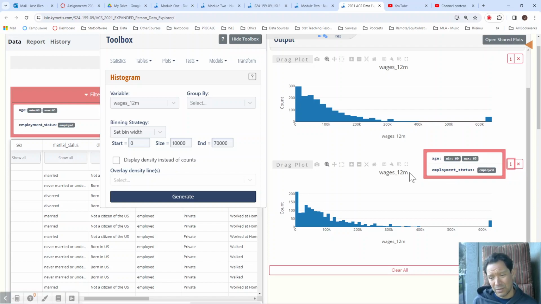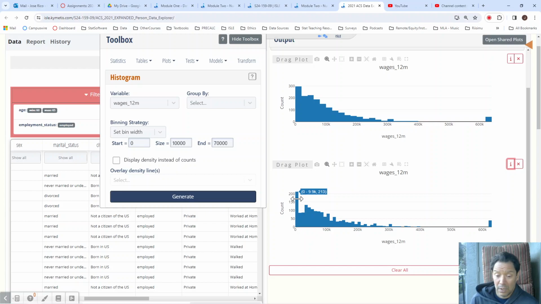And just so you know, when it says wages 12 months, this is how much wages you have earned in the last 12 months. So it's a little bit of a hard calculation. Some people might have quit work and went back to work, and even though they're employed, they just started working, so they haven't shown a lot of wages for the last 12 months. It's kind of a tricky little variable.